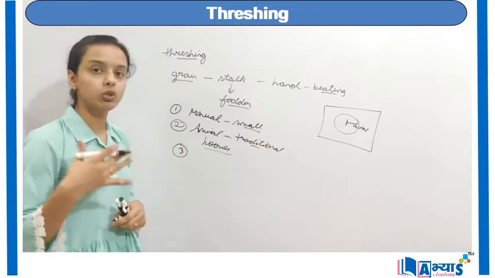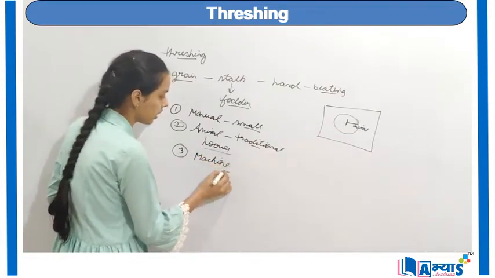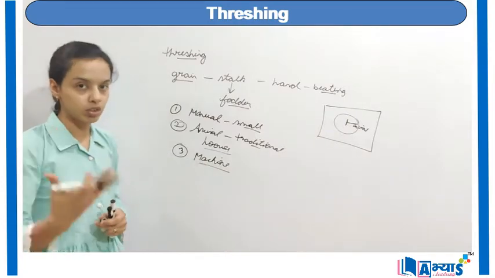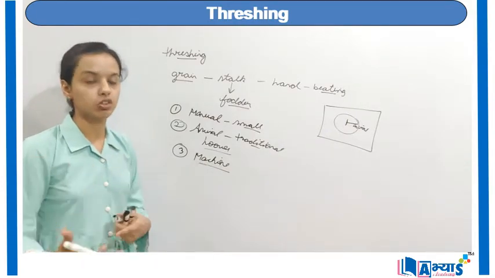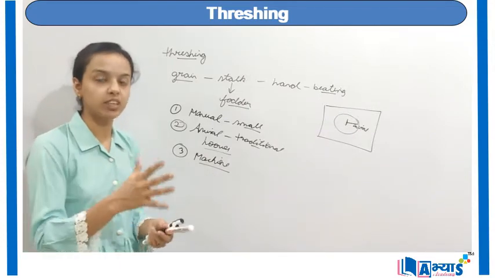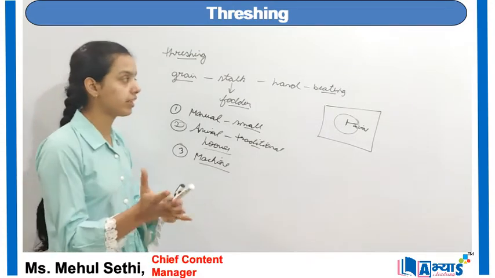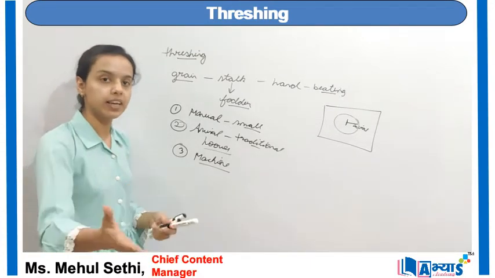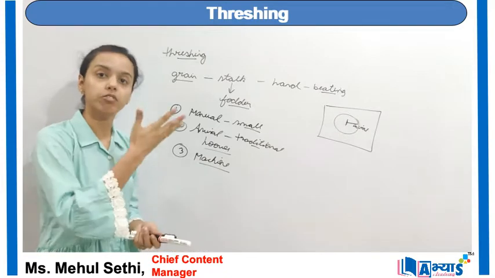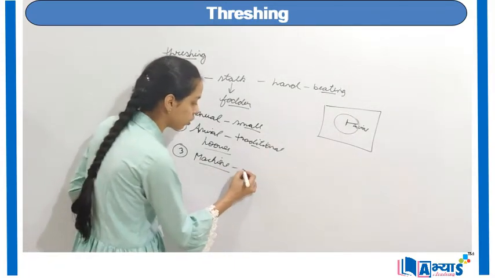The third method for doing threshing is with the help of machines. Now with the coming of the industrial revolution, with the coming of various industries and machineries, we have a separate machine in which the grains could be added from one side, and the grains and stalks could be separated with the help of this machine. And this is a very important machine. It works on electricity,